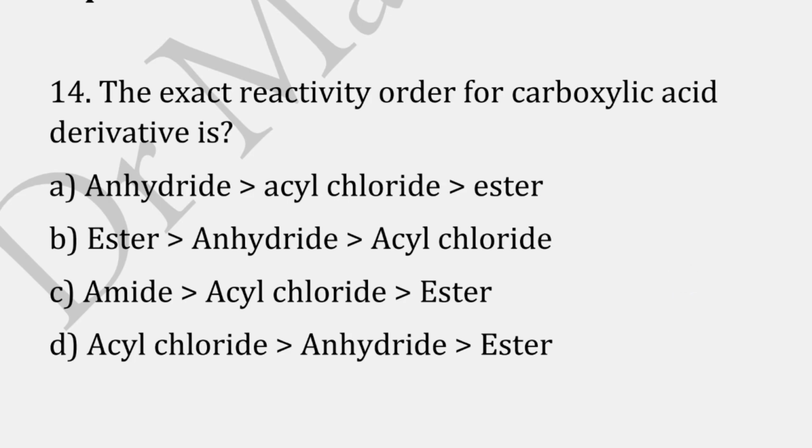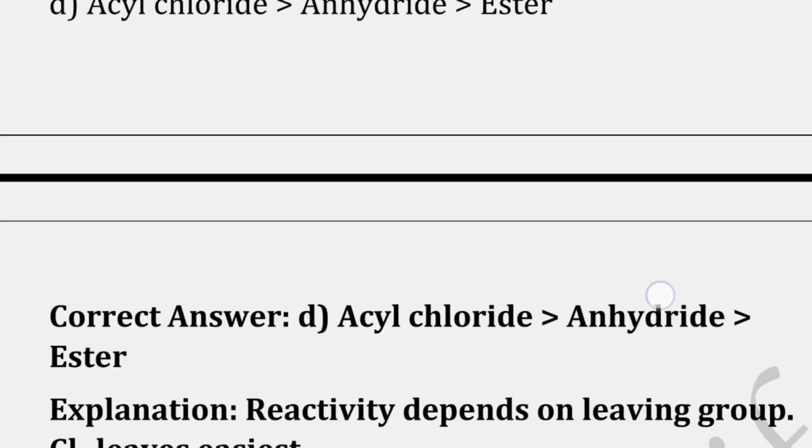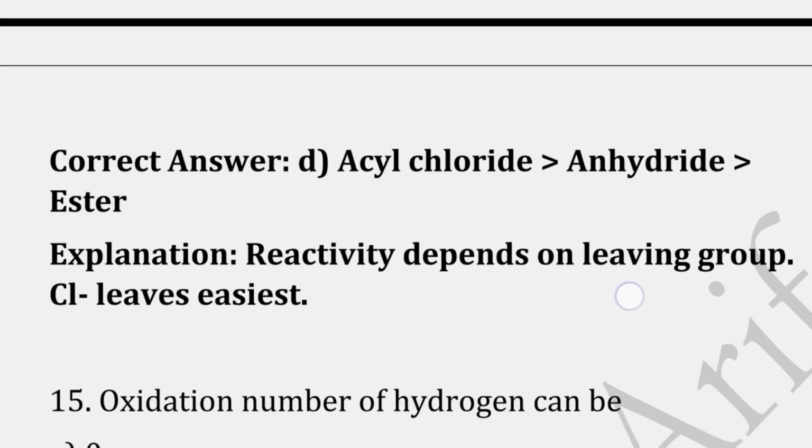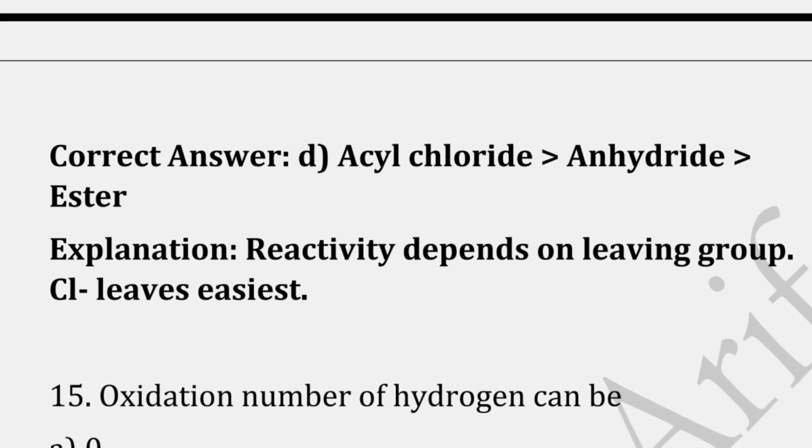The exact reactivity for carboxylic acid derivative is. Correct answer is option D, because reactivity depends on the leaving group, and the chlorine here leaves easiest.